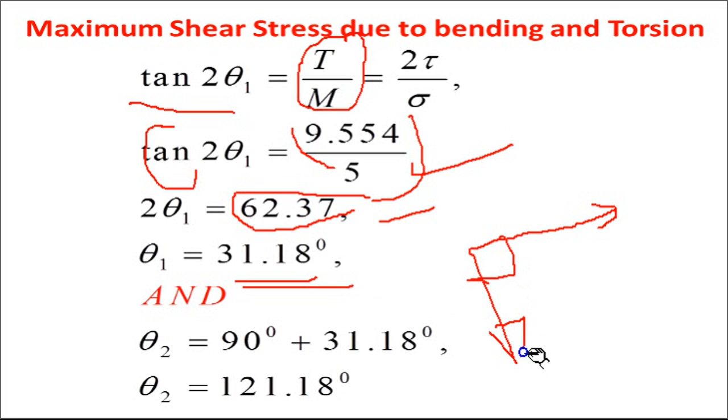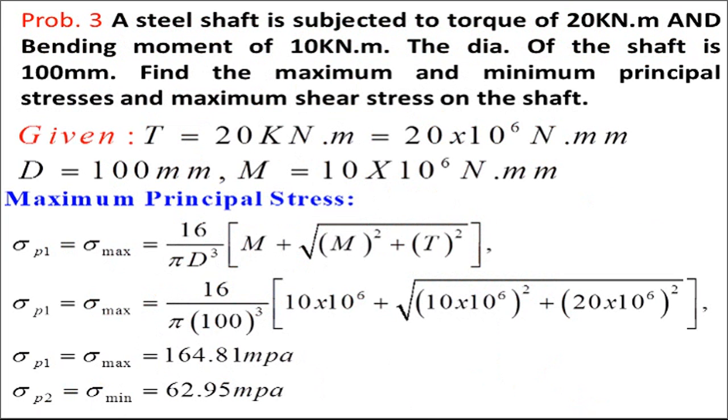That depends upon the sign convention. If it is positive, it is in the direction of motion; if it is negative, maybe in the opposite direction. So here the other principal plane lies at an angle of theta 2, meaning in the answer you have to add plus 90. You will get the angle of the other principal plane. So this is the angle of the major principal plane, this is the angle of the minor principal plane. This is about the second problem.